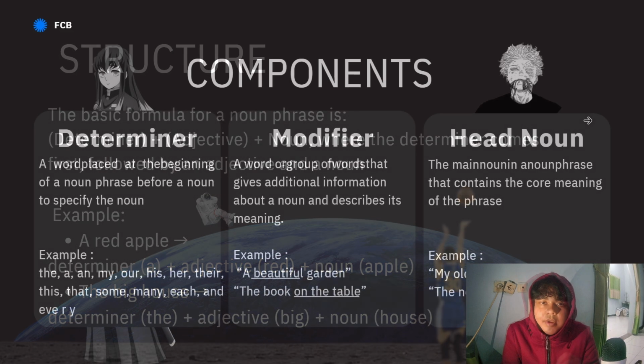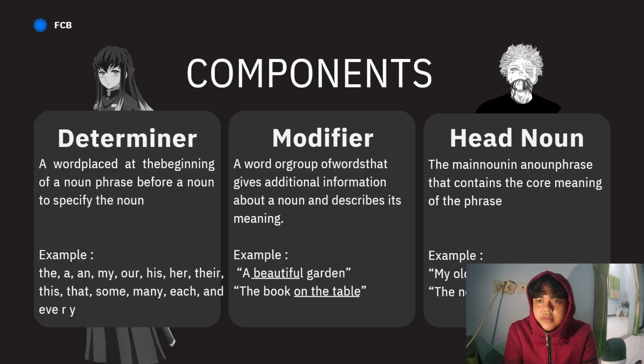So the components of a noun phrase. First, the determiner, a word placed at the beginning of a noun phrase before a noun to specify the noun. The examples: the, a, an, my, his, her, their, this, that, some, many, each, and so on.